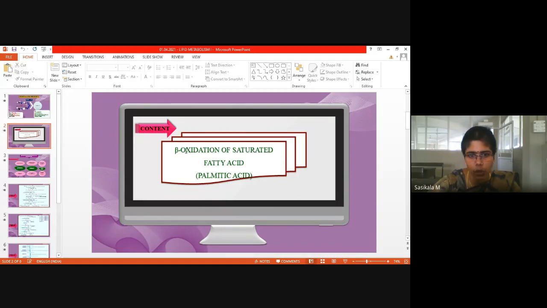It will be getting oxidized from lipids. It is going to be oxidized by means of several enzymes, and we are going to discuss the pathway. What are the enzymes involved in beta oxidation of saturated fatty acids? Metabolic pathways are nothing but enzymatic reactions.